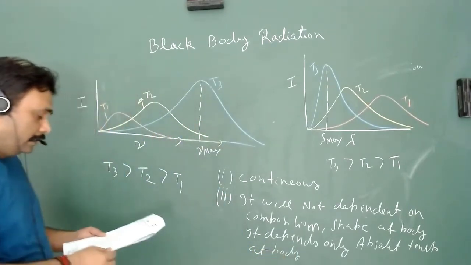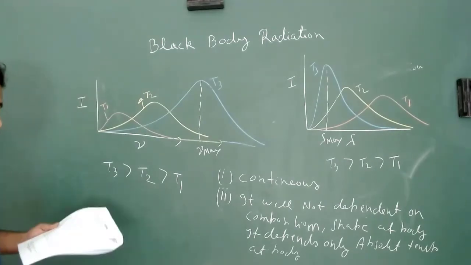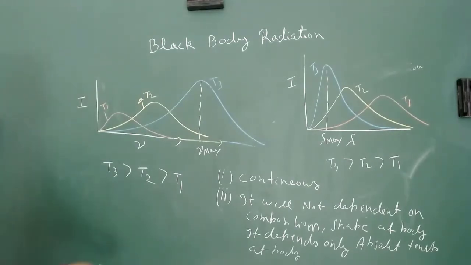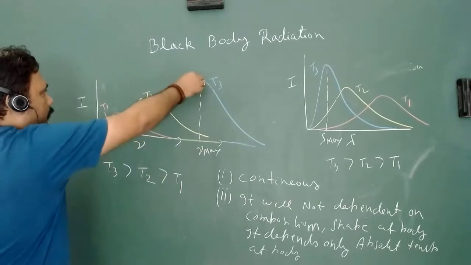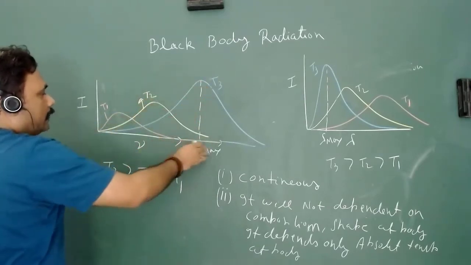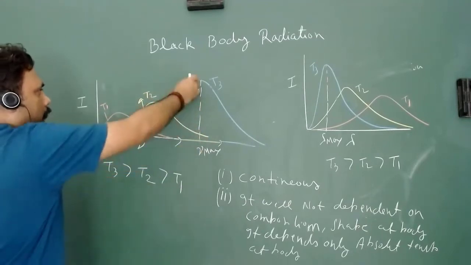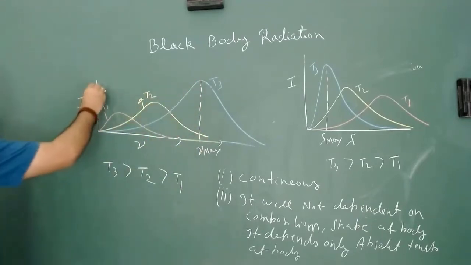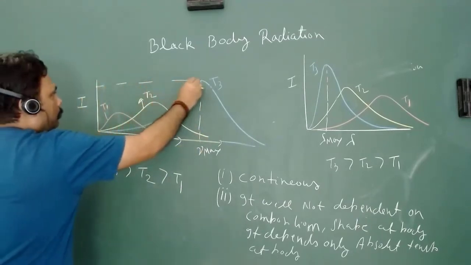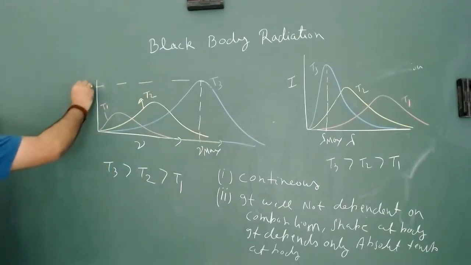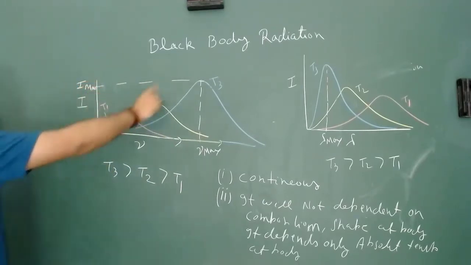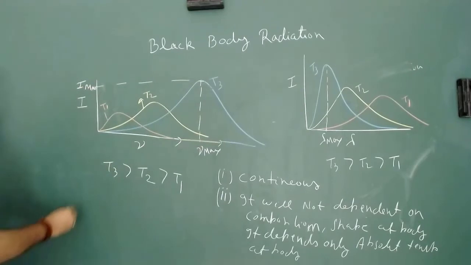And we have also seen that this intensity will be maximum at some frequency, that we can get a finite frequency at which it is maximum. So this corresponds to I maximum. For T3 we have nu maximum.